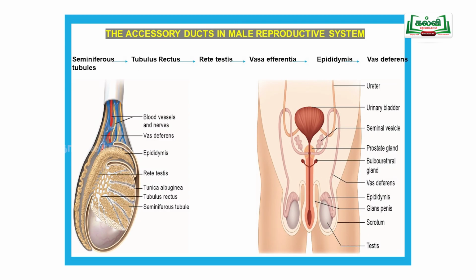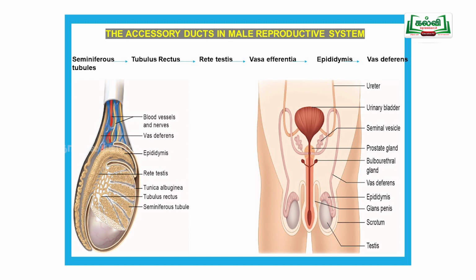Then the accessory ducts in the male reproductive system. What are the accessory ducts present? From the seminiferous tubules, the tubulus rectus is formed. See the diagram, here in this area one net-like structure is there; that is called the rete testis. After that, at one border, the vasa efferentia is formed.